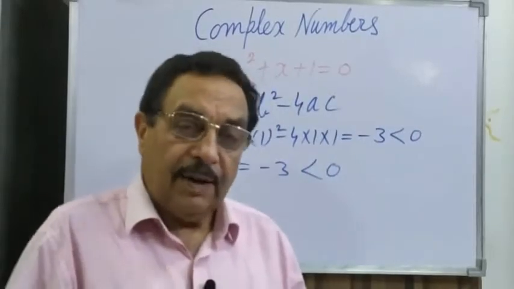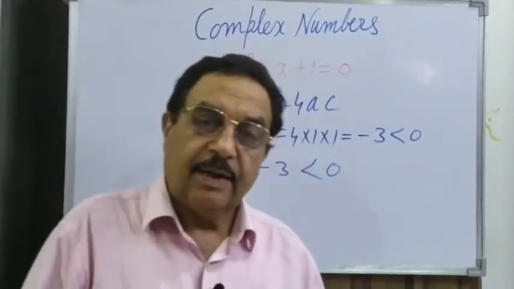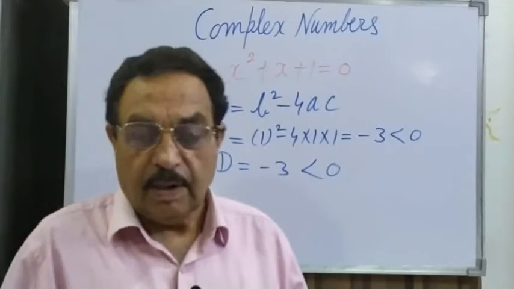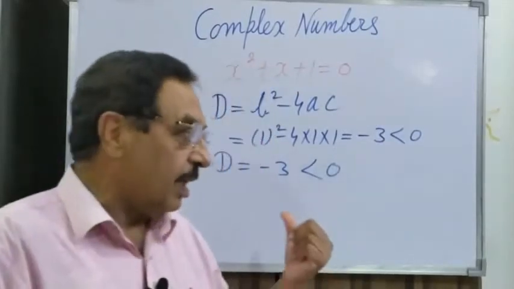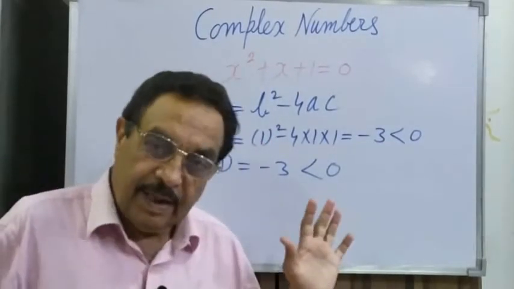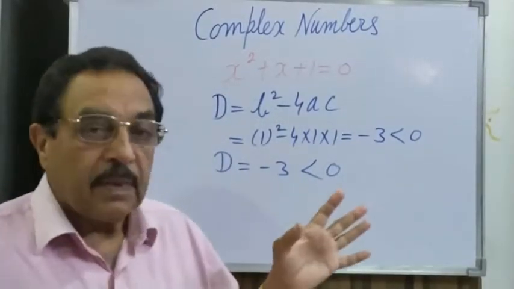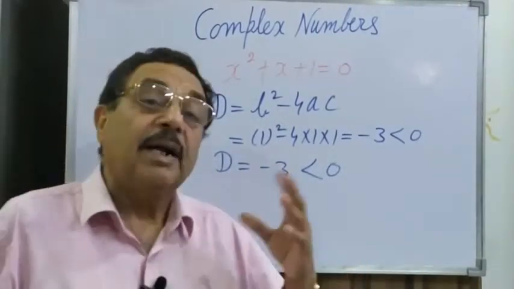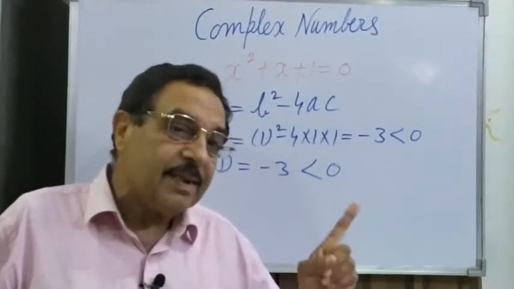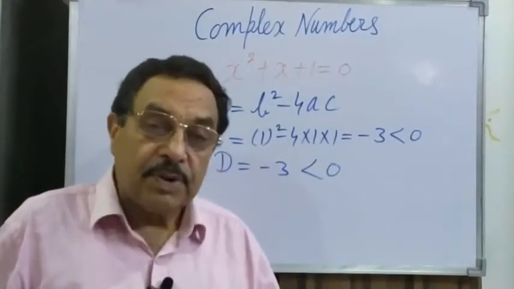Now, we will never say the roots of a quadratic are not possible. Even if the discriminant comes to be negative, we will say the root exists, but it is not real. The root doesn't exist in the reals. And then what type of roots exist?